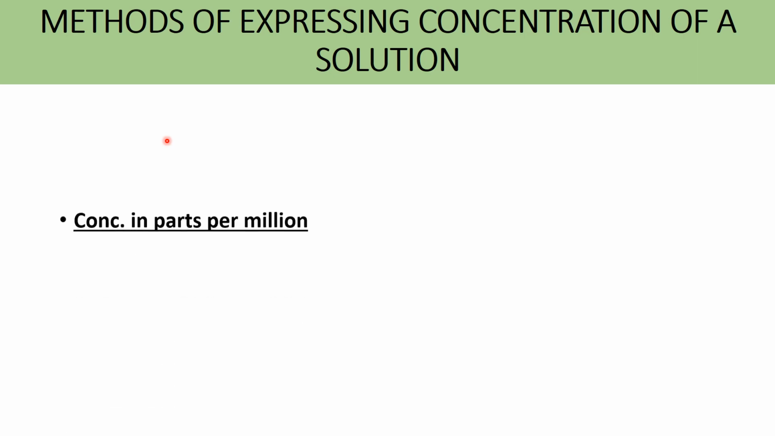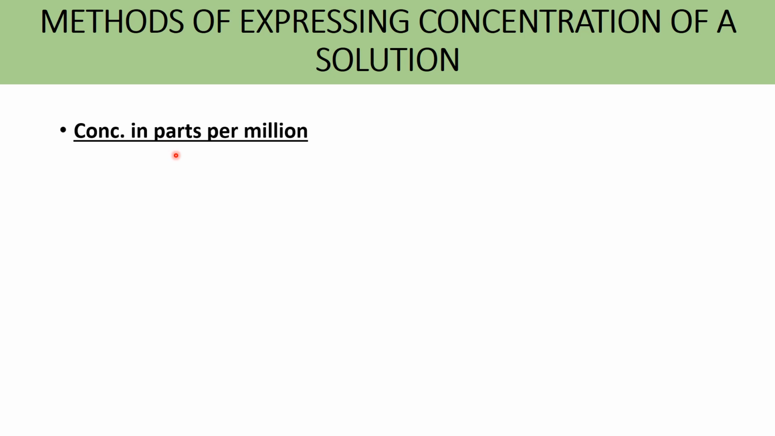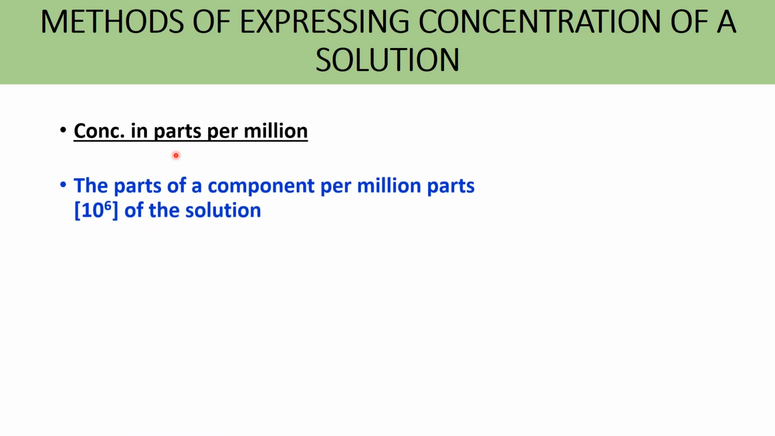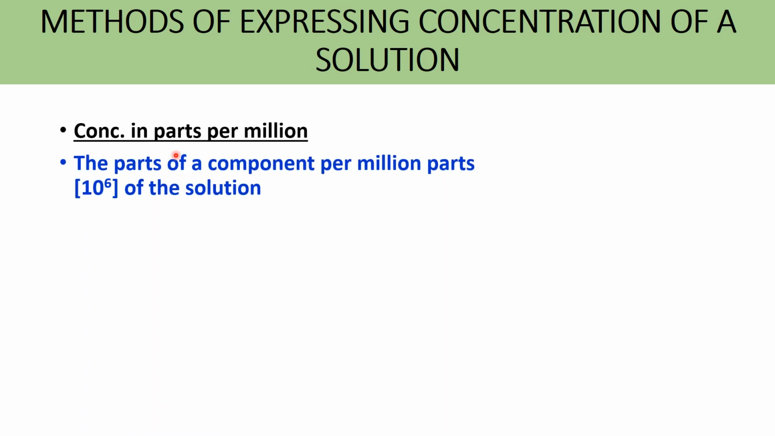First one is the concentration in parts per million or billion, that is ppm. If the amount of solute is extremely small, its concentration is expressed in ppm. It is the number of parts of a component or solute in 1 million parts of the solution.